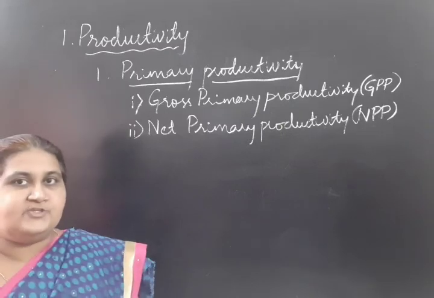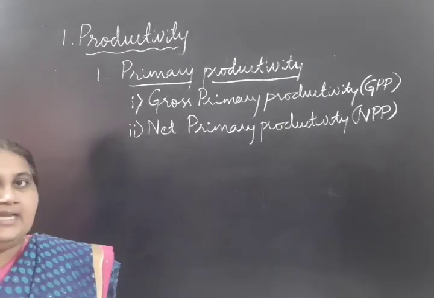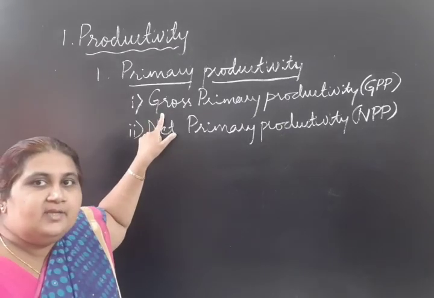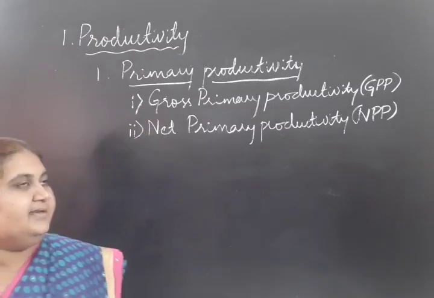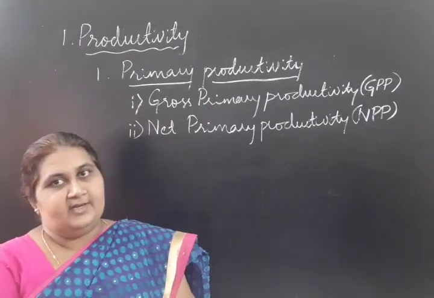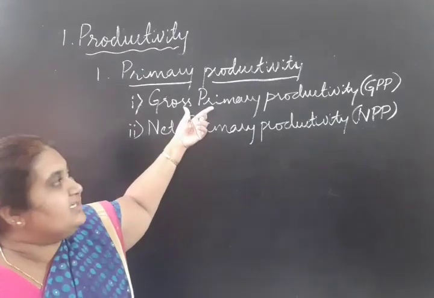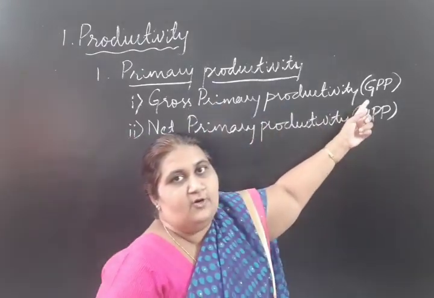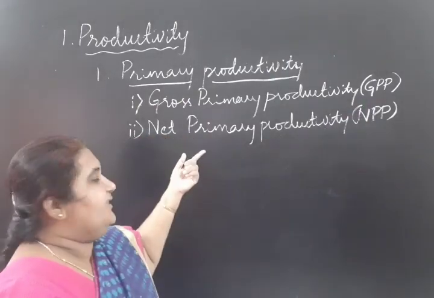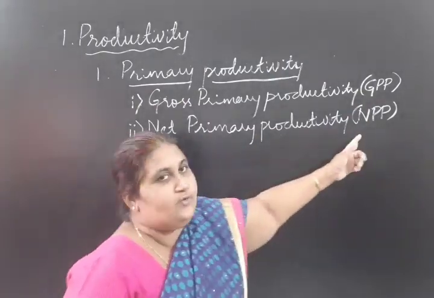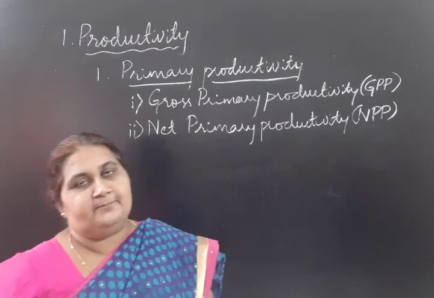The two types of primary productivity are gross primary productivity and net primary productivity. With gross primary productivity, in short we can also call it GPP, and net primary productivity we can also call it NPP.